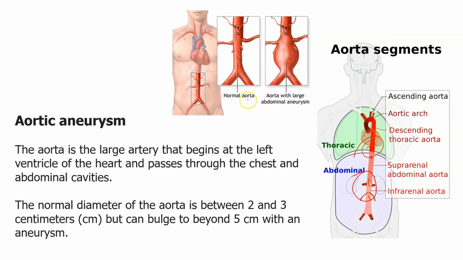You can clearly see how a normal aorta looks and how an aorta with an abdominal aneurysm looks. The normal diameter of an aorta is generally about 2 to 3 centimeters, but if it bulges beyond 5 centimeters, you can consider it an aneurysm.